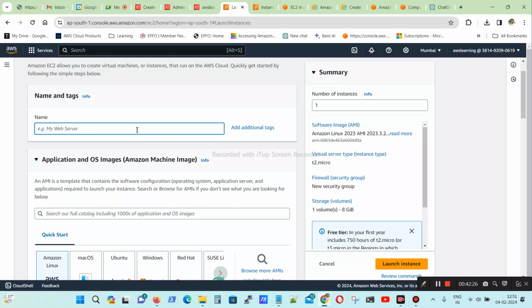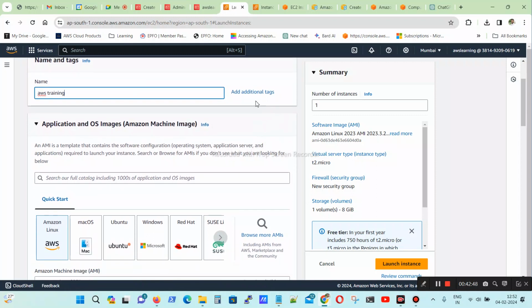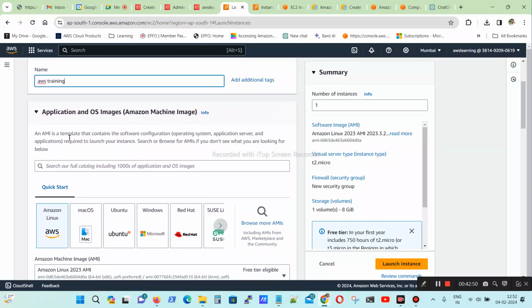I will give AWS training. If you like, you can add additional tags, otherwise you can ignore it, as this is optional.